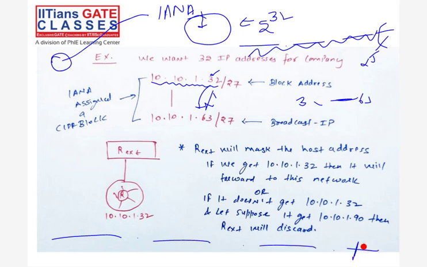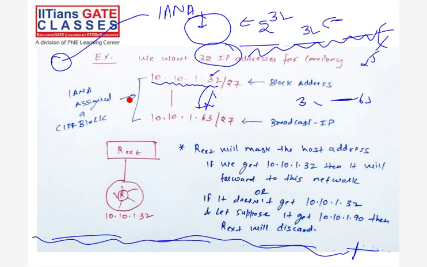Okay, you are confusing with this one. See, 32-bit IP address is a different thing. So that minus 5 I am doing from the 32-bit IP address. Now this is the number of IP addresses I require. Let's say I need 64 IP addresses.